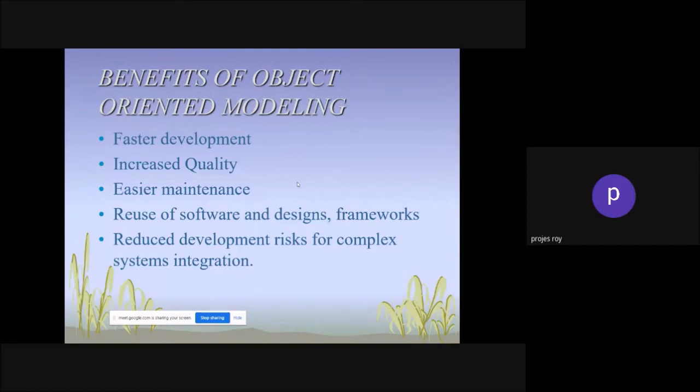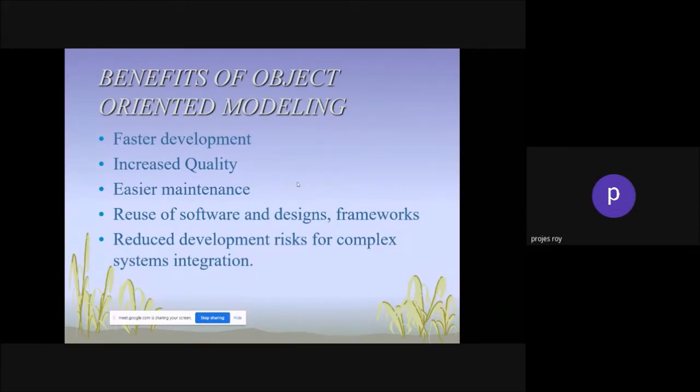Benefits, why are we going to do this? Faster development, increased quality, easier maintenance, reuse of software and design framework, reduced development risk for complex system integration. Previously, the software designer immediately started writing the code. When object-oriented modeling came, they first create a complete study, diagrams and everything.